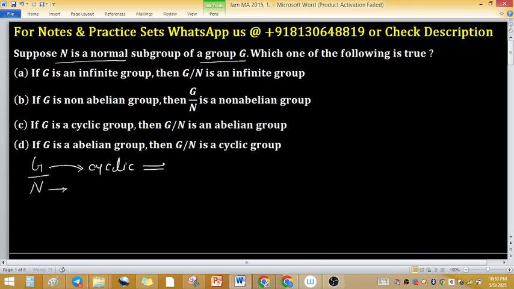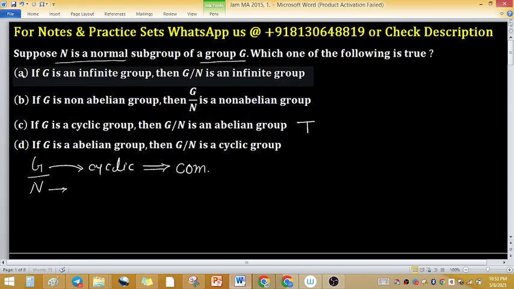Cyclic group implies commutativity, so a cyclic group is always a commutative group. If G is a cyclic group, then G over N is an abelian group. Option C is true.